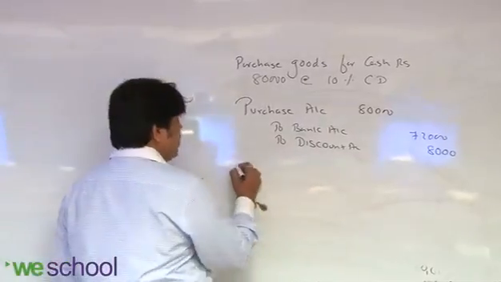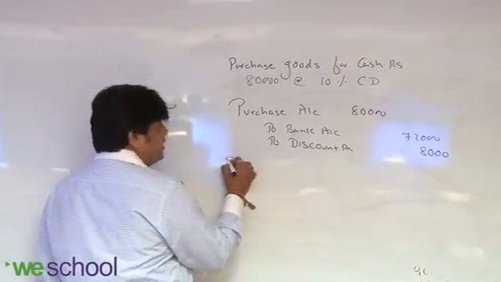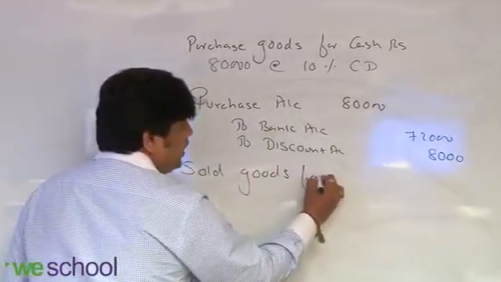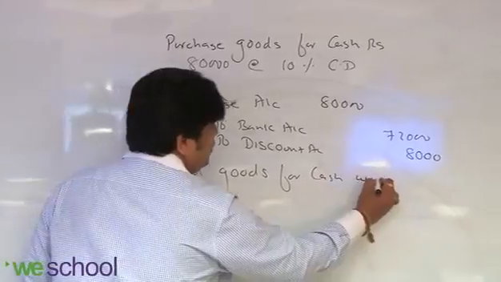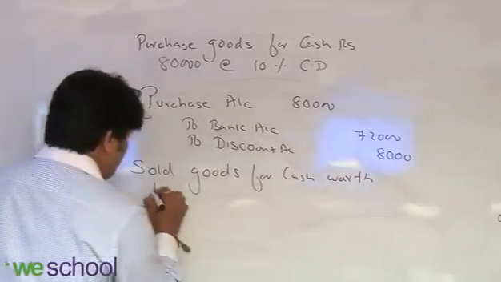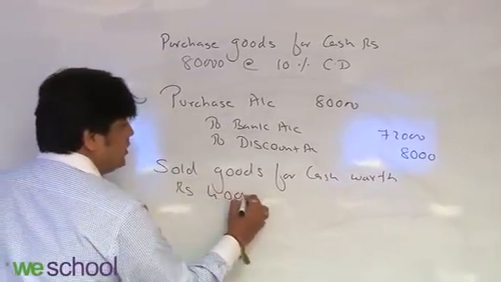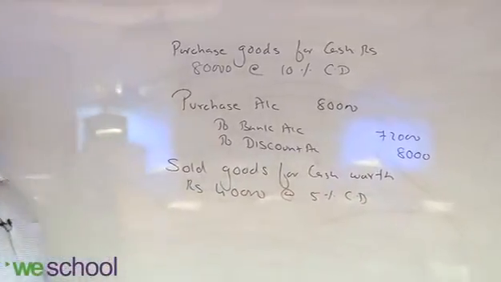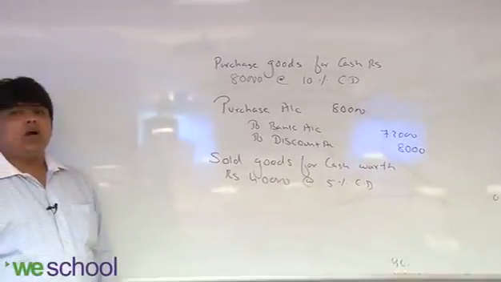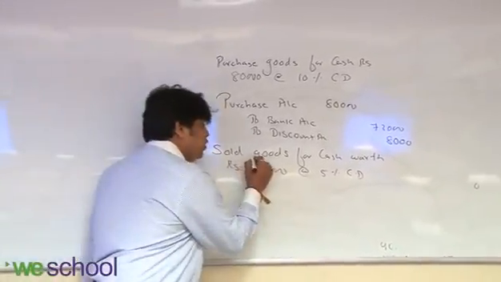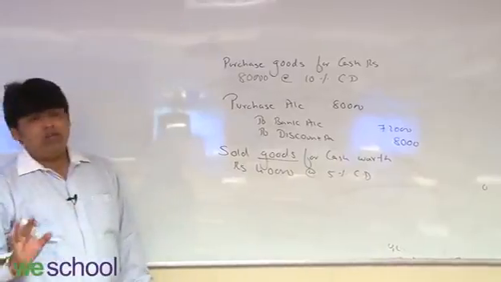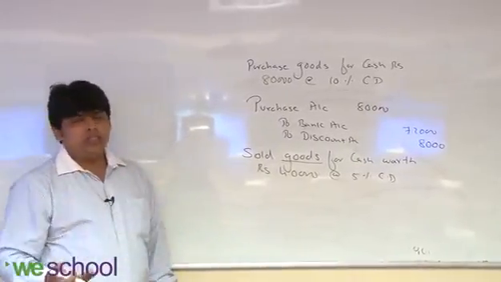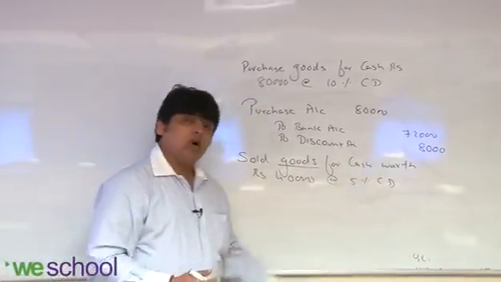Similarly, let me take another example: sold goods for cash worth rupees 40,000 at the rate of 5% CD. CD means cash discount. Okay. So again the goods account got affected. For goods I will write sales account, it is a substitute for goods. And the second one is cash account.